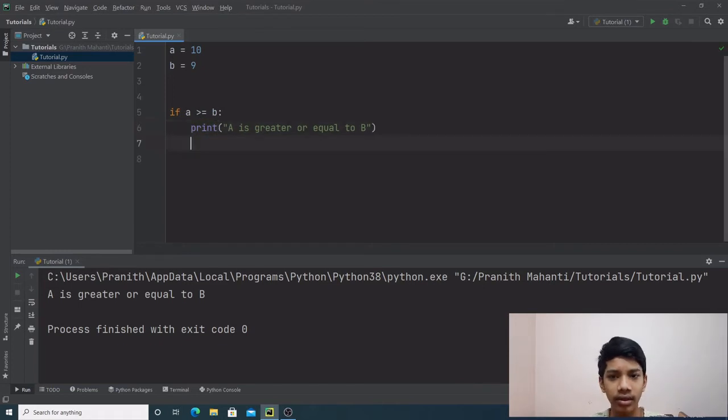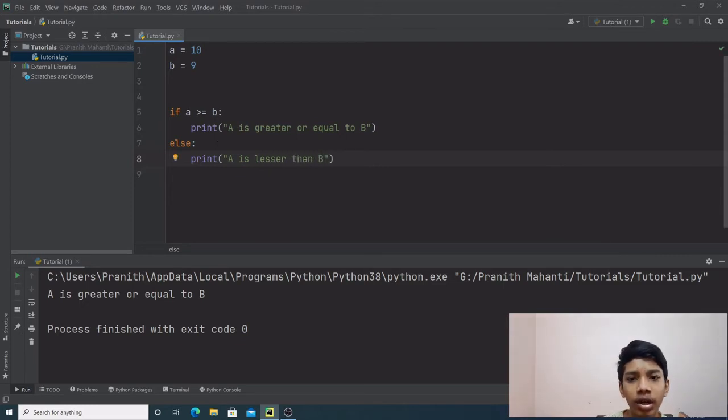Moving on, we also have the else statement. Now what is an else statement? An else statement is used to run a piece of code if the condition is not true. So we can print a is lesser than b. That's because if a is not greater than or equal to b, it has to be less than b.